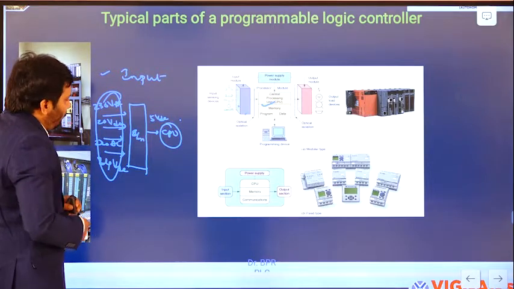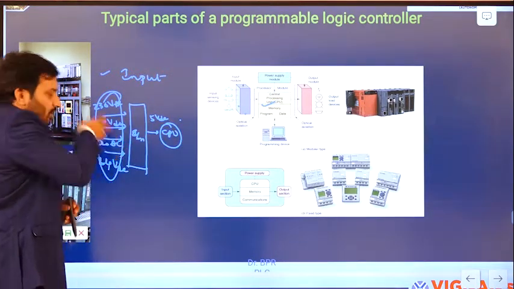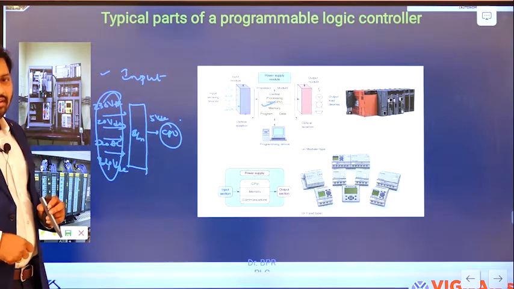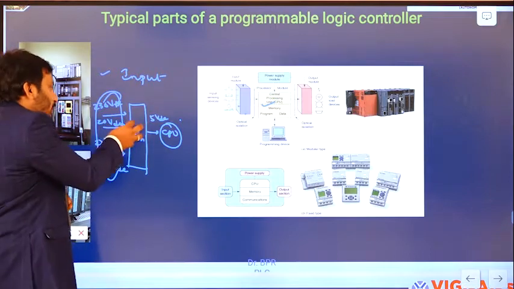So we need to design a circuit between the CPU and the field sensors or transducers. Some circuitry you need to design.